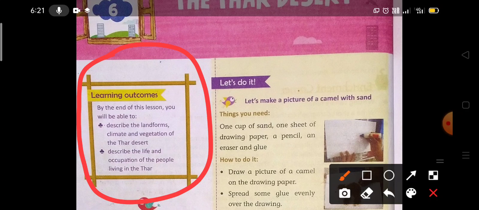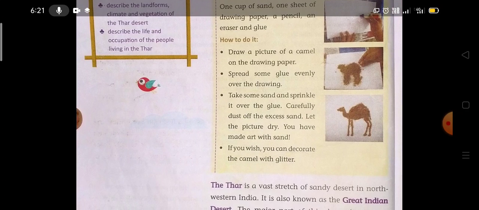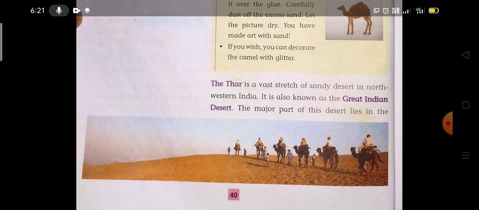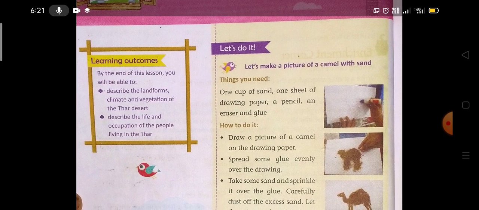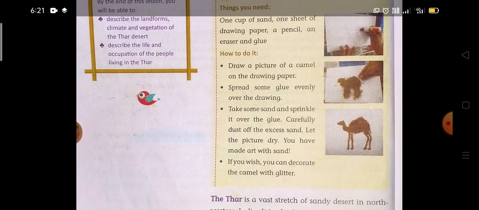These are the 2 points which we are going to discuss in this video. Now on the right hand side there is a Let's Do It column given here. This is your class work. When we meet physically in our school, then we are going to complete this practical work.